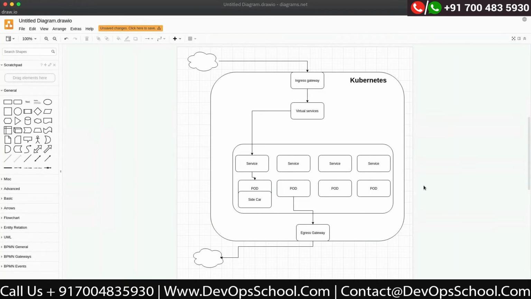Okay. Arun, in our architecture, we have all these three, right? Yeah. We have ingress, egress, virtual service. And sidecar also is there, right? Yeah, sidecar is there. Okay. We'll cover this in today's session. It will be clear to you once we do the exercise. Yeah, Nitin, please go ahead.